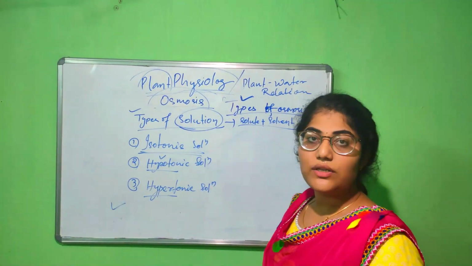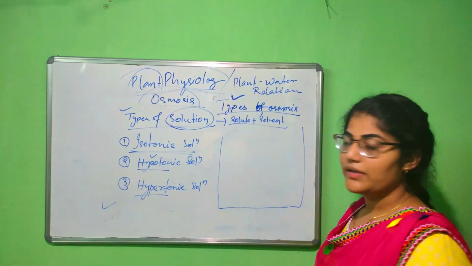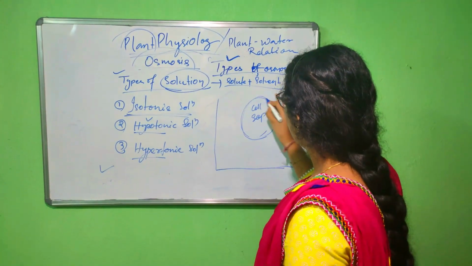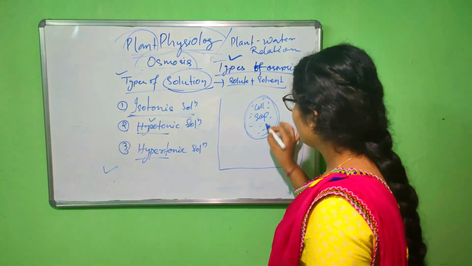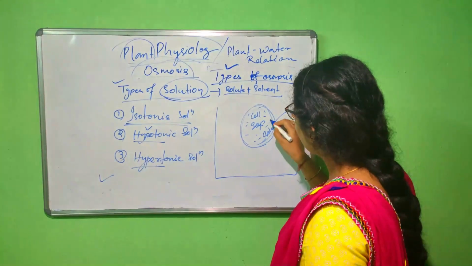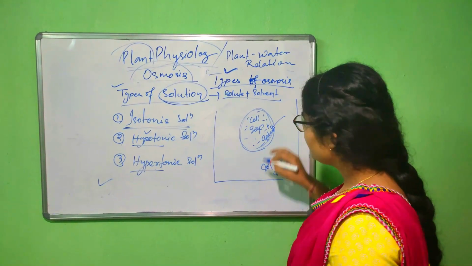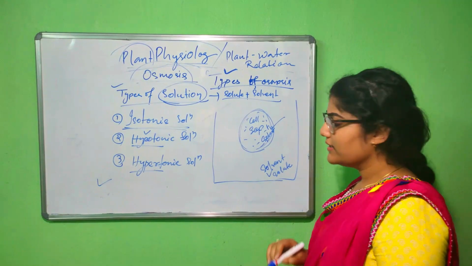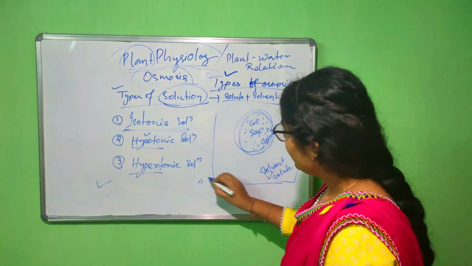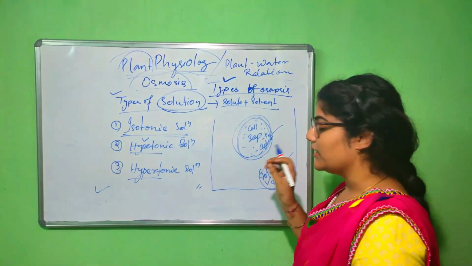Okay. So isotonic solution is what? Let's consider this is the outer medium. Here inside the medium is a cell sap. This is the cell sap inside the cell. Okay. So here what happened? Here is the solvent and solute, and here is the solvent and solute. This is one solution. This is the second type of solution. Here in case the amount of solute and solvent inside the cell and the amount of solvent and solute outside the cell is equal in concentration.